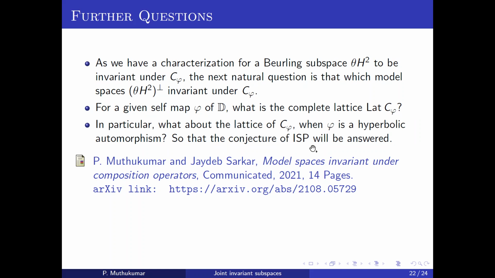For the case when the model space is invariant, we take theta to be a Blaschke product, first with a single zero, and we give an answer in this paper. But if we take theta to be even some finite Blaschke product, we don't have an answer for when this model space, this theta H2 perp, will be invariant. So this is still an open question.